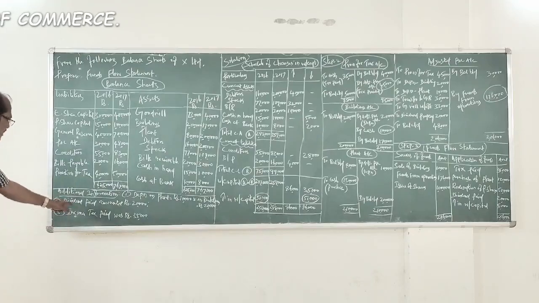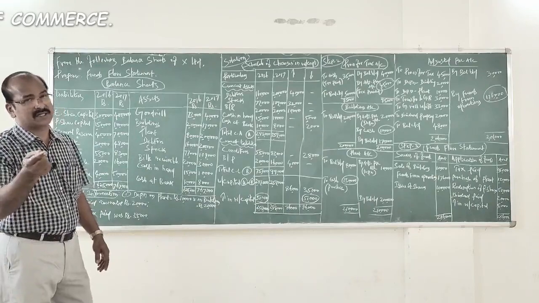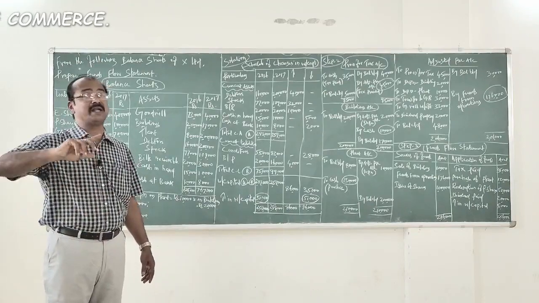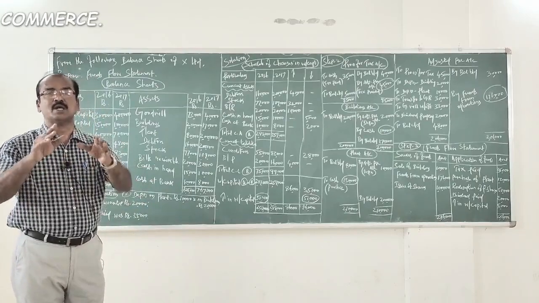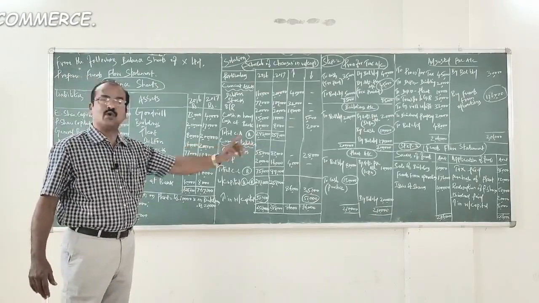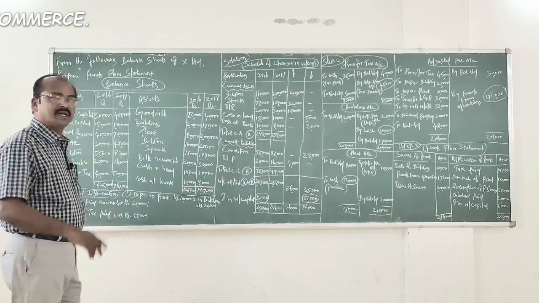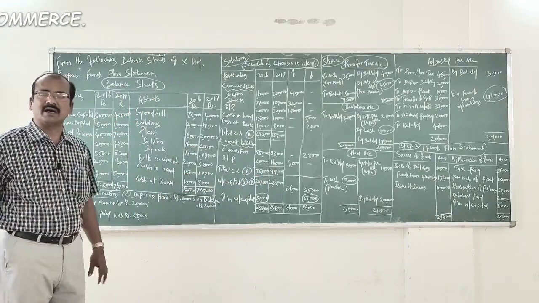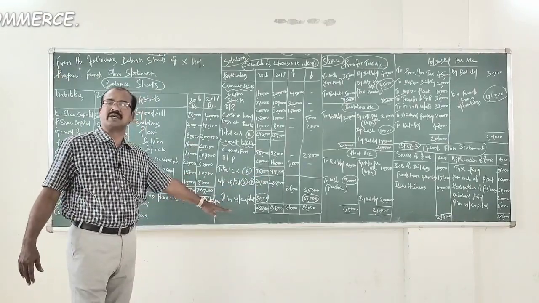Now, let's move through. Dividend paid. Dividend proposed is already recorded in the adjusted profit and loss account. Now, when it is paid, money or fund goes out of the business, which is nothing but application of fund, and that is what recorded as a fourth item in the application side of funds flow statement. Now, the last one to be recorded is nothing but the result of schedule of changes in working capital.